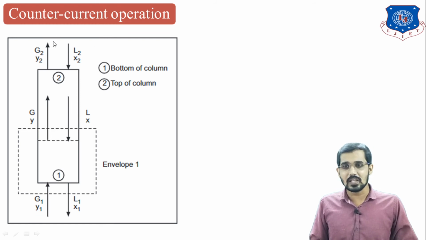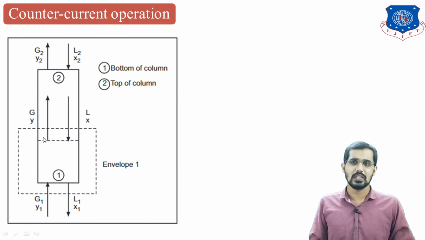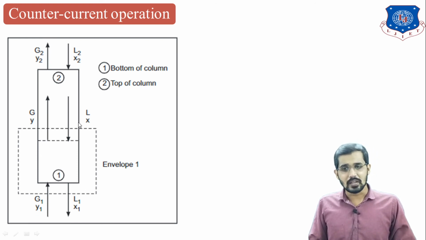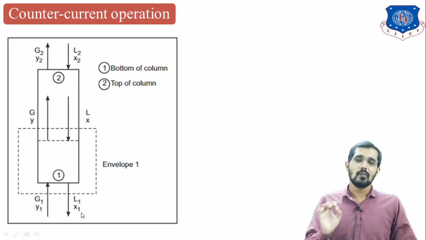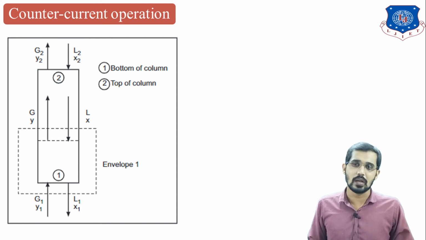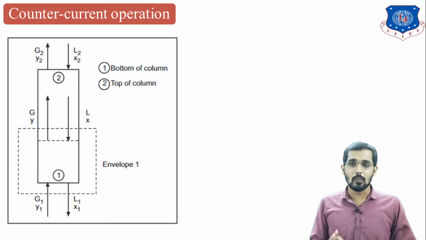For the outlet stream, it is G2 and Y2. At any point inside the reactor, it may be represented simply as G and Y. This is the differential part of the reactor. On the other side, the liquid stream is coming from the top section, that is L2 and X2, and L1 and X1. L1 and L2 are the flow rates of the liquid, and X1 and X2 are the mole fractions of the component, NH3, in the liquid phase. So this is all about the notation.